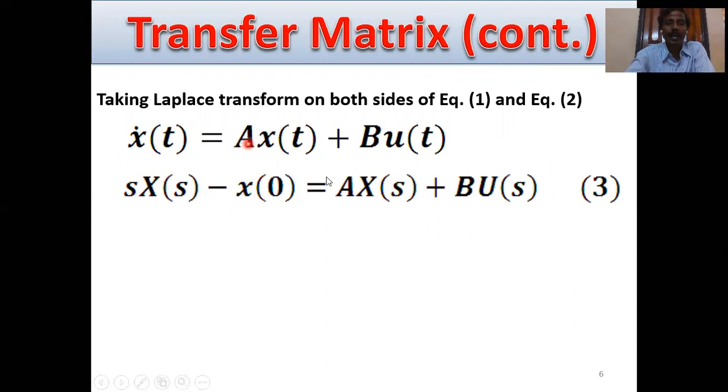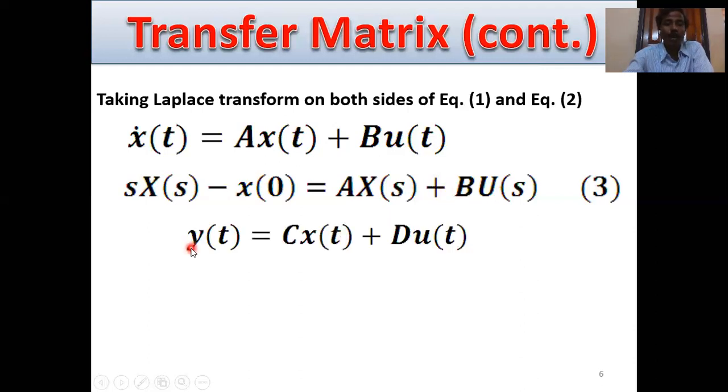And right hand side, A constant and Laplace transform of x of t equals X of s, plus B constant and Laplace transform of u of t equals U of s. So this is the Laplace transform equation, equation 3.